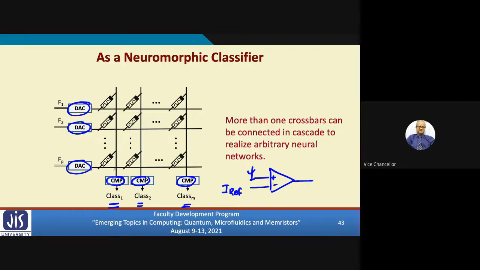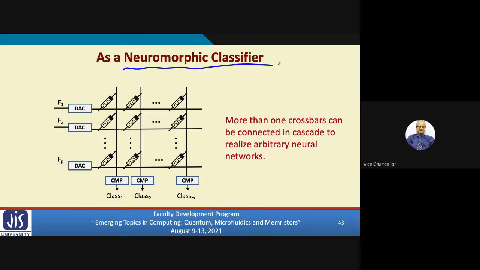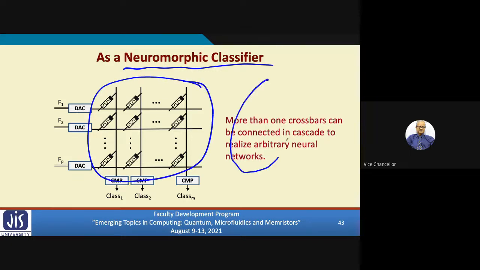So you can identify to which class these inputs that you are applying belong to. So here we are using the same kind of crossbar in neuromorphic computing as a neuromorphic classifier. In general, you can have many such neuromorphic arrays connected one after the other, because you can have a multi-stage neural network, 2-stage, 3-stage, there can be hidden layers. So you can directly implement them using clusters.